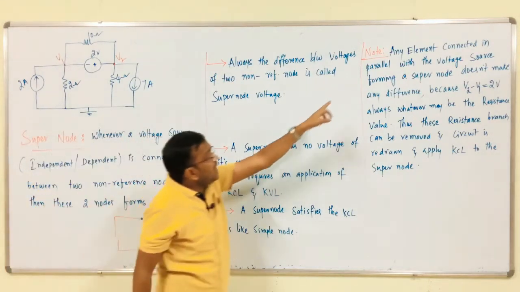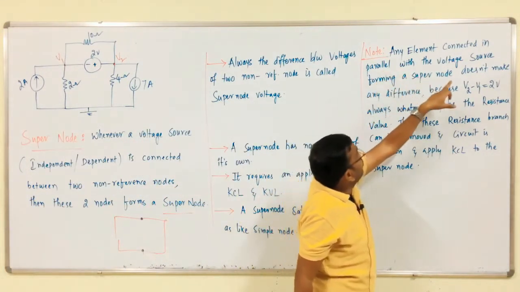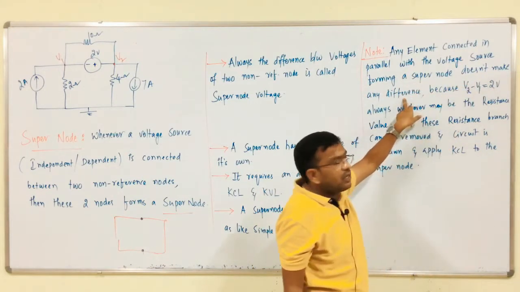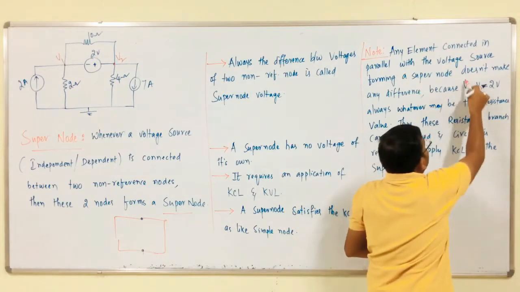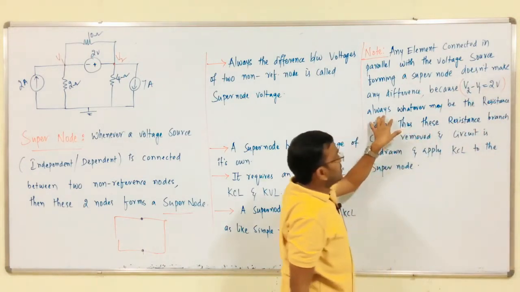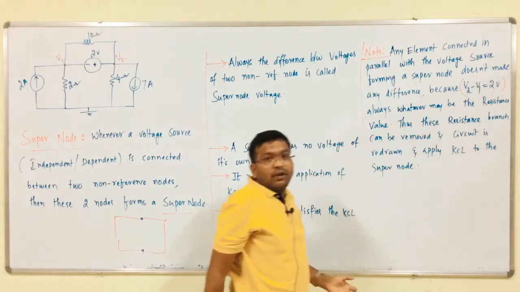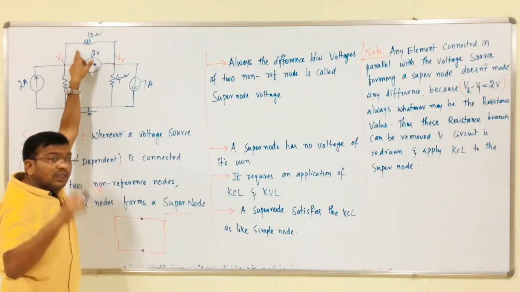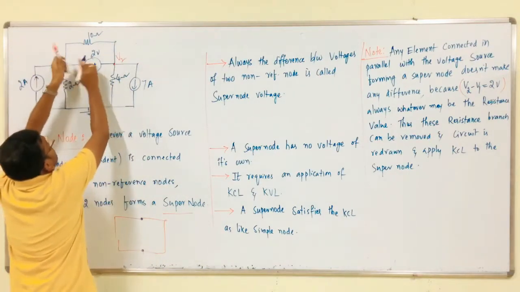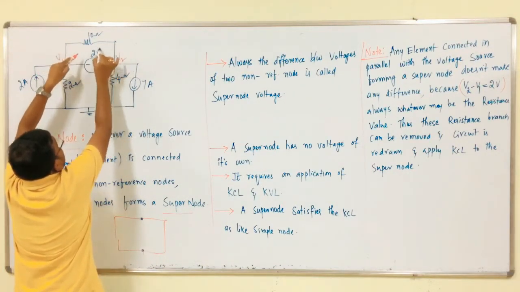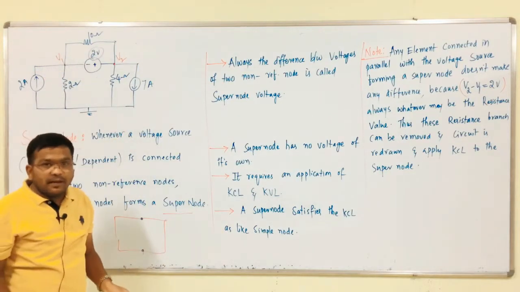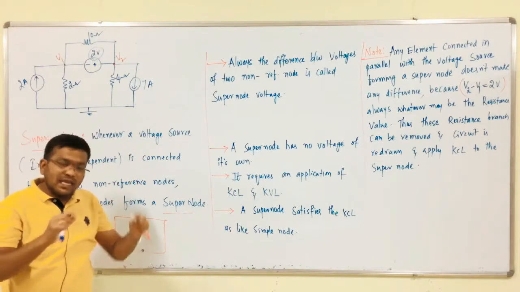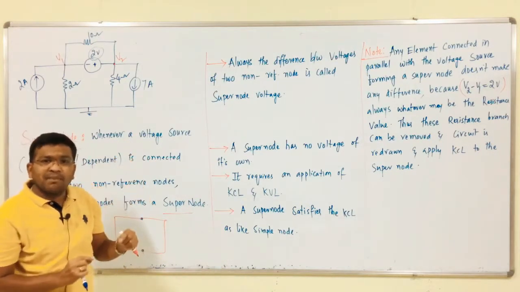Any element connected in parallel with the voltage source forming a super node does not make any difference, because V2 minus V1 is 2 volts always, whatever the resistance value, whether it is 10 ohms, 100 ohms or 1000 ohms. The voltage between these two nodes is nothing but 2 volts. Clear? Because the voltage across any branch resistance is the same as the applied supply voltage.